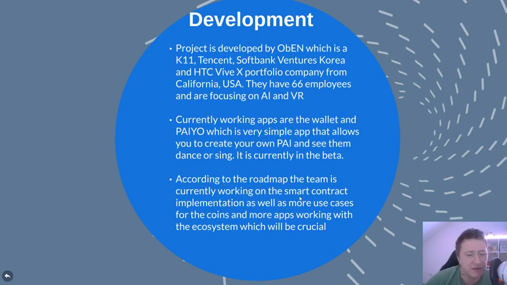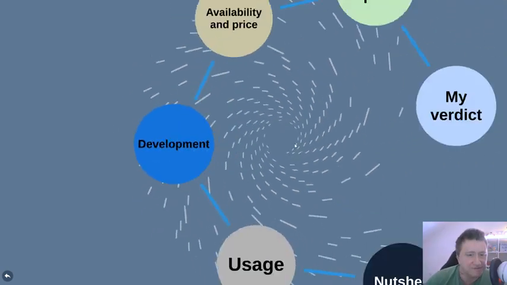According to the roadmap, the team is currently working on the smart contract implementation, as well as more use cases for the coins and more apps actually working with the ecosystem, which will obviously be crucial, because if there are no users for the ecosystem, no apps on it, nothing will move forward.